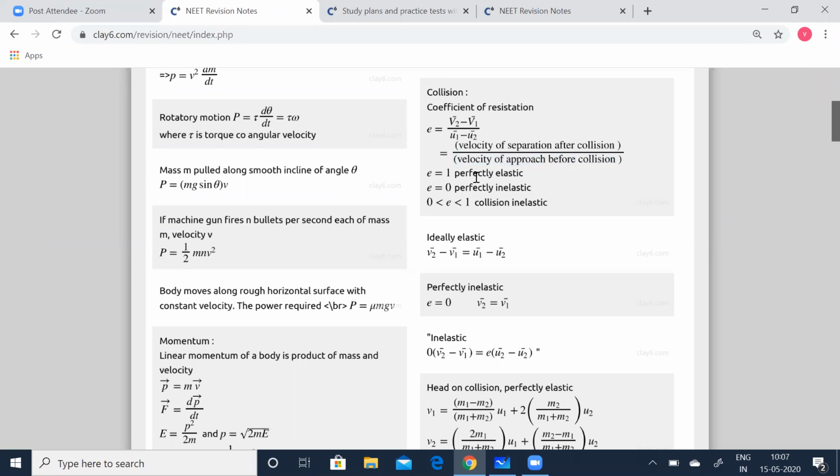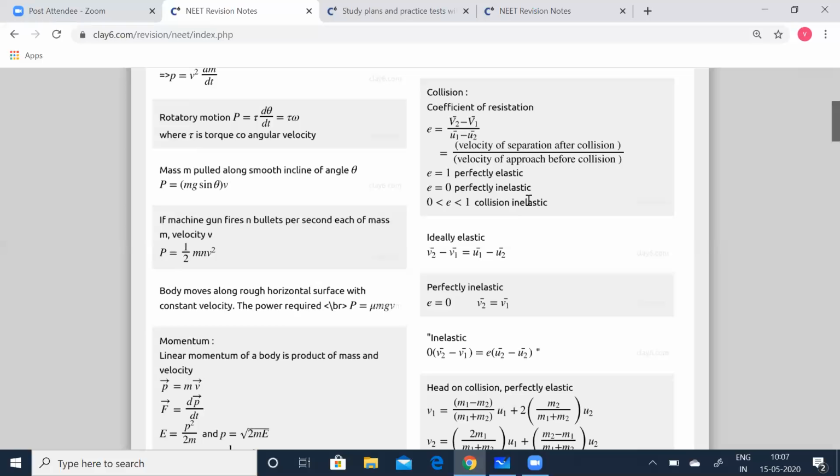Suppose E is equal to 1, then we say it is perfectly elastic. I told you E is nothing but the coefficient of restitution. E is equal to 1, it is perfectly elastic. E is equal to 0, we say it is perfectly inelastic. So E's value ranges from 0 to 1.